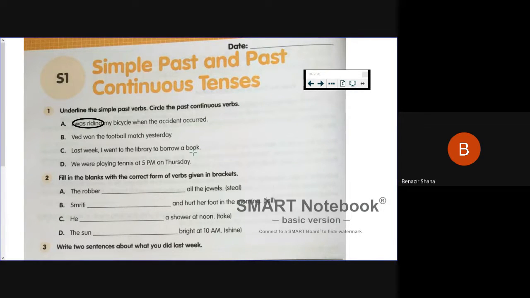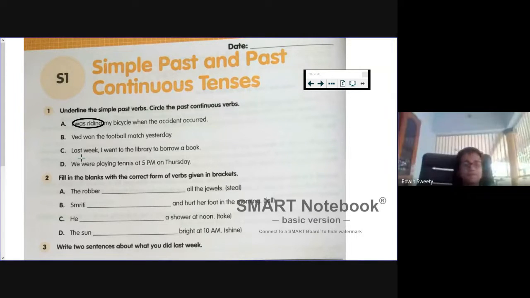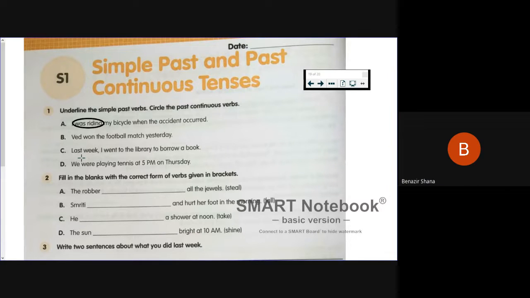Next, last week I went to the library to borrow a book. Is there any past continuous tense there? No. Okay, we were playing tennis at 5 p.m. last Thursday. Is there any past continuous? Sweetie, what is the answer? Say the word, Sweetie. Ma'am, 5 p.m. I'm asking the past continuous tense. I'm not asking the time. Sweetie, what is the formula? We were playing.